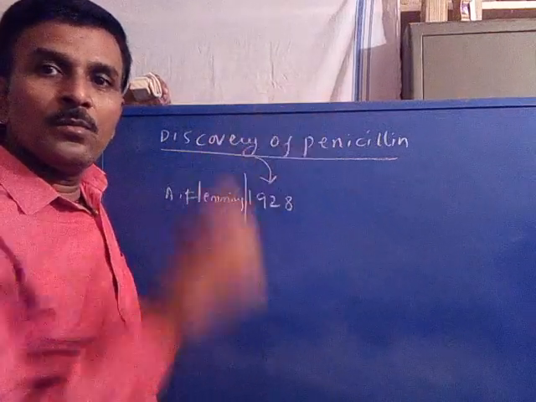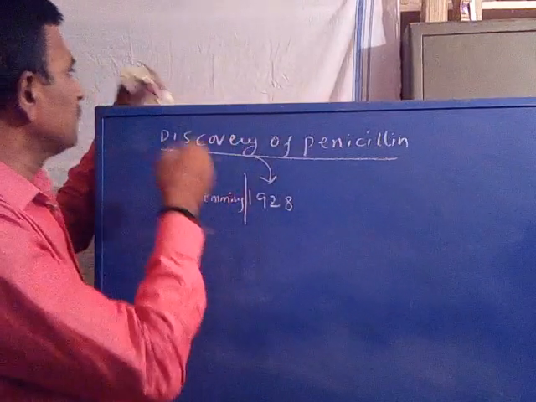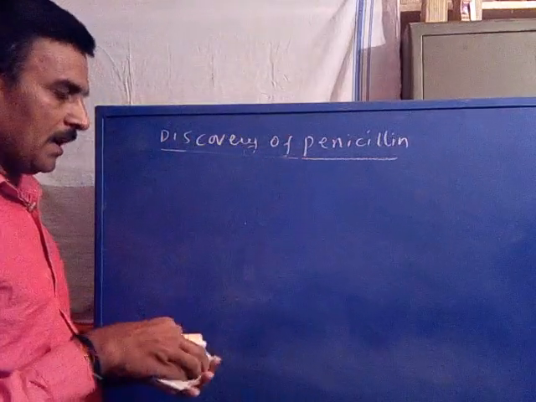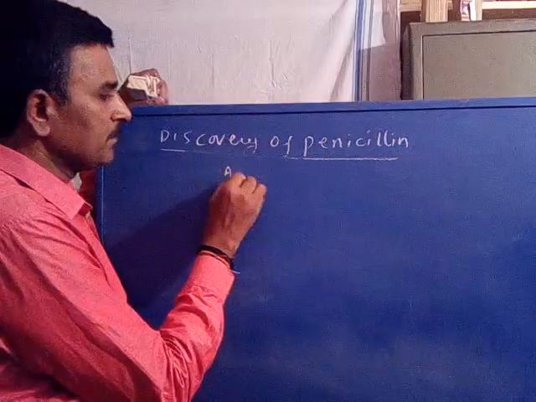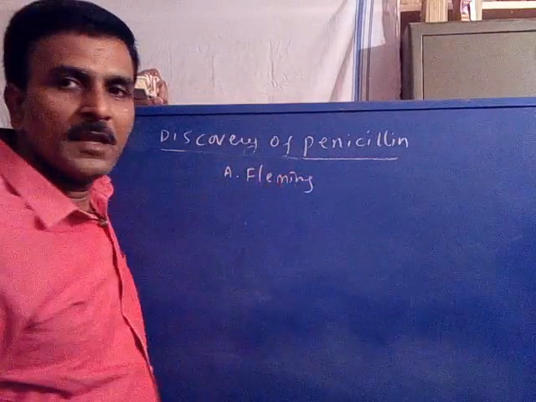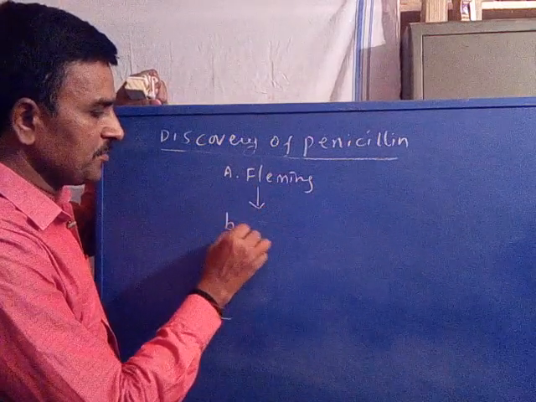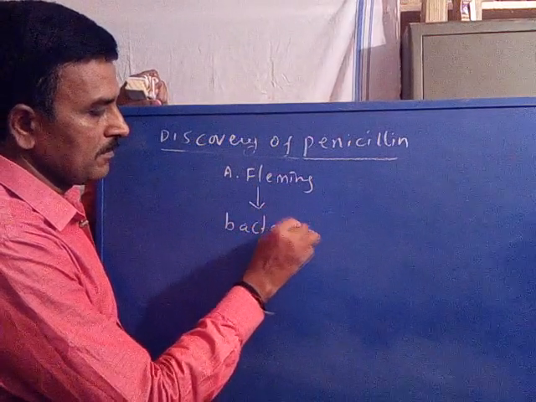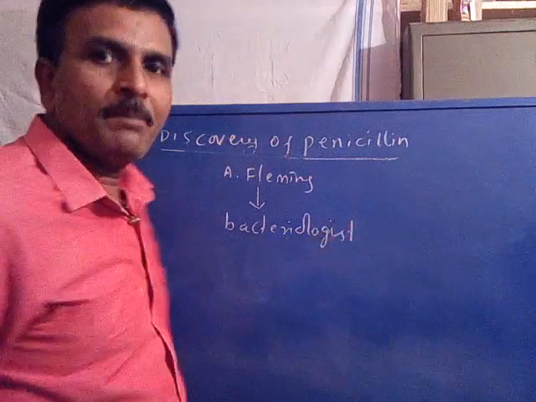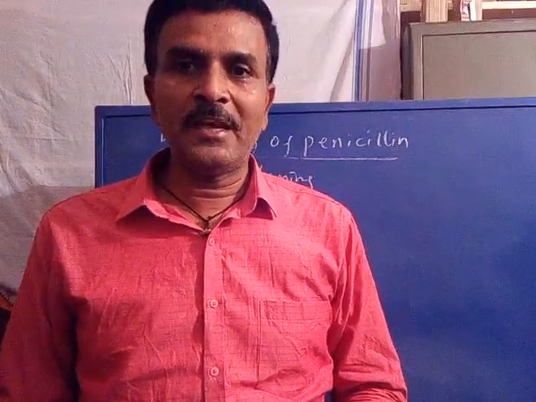Let us see how penicillin was discovered by him. Alexander Fleming is a bacteriologist. He worked on many pathogenic bacteria.